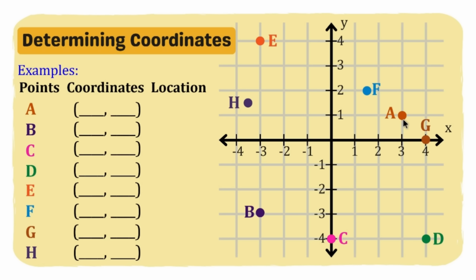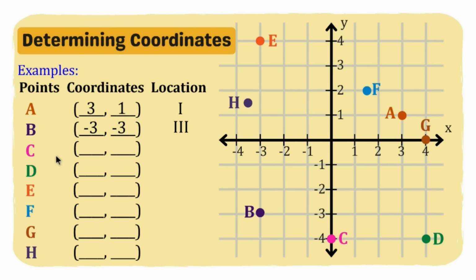Asan ba yung point A? Andito siya. So ano ba ang abscissa? Yung nandito sa x, tapat ng x-axis, we have here 3. And then ang kanyang ordinate or yung y-coordinate niya is positive 1. Next, point B, we have here, point B. By the way, yung location po pala nitong point A natin ay nasa quadrant 1. Okay, next, point B, we have here yung x-coordinate muna natin, ang unahin natin, it is negative 3. And then we have here negative 3 din po sa y-coordinate. Quadrant is quadrant 3.